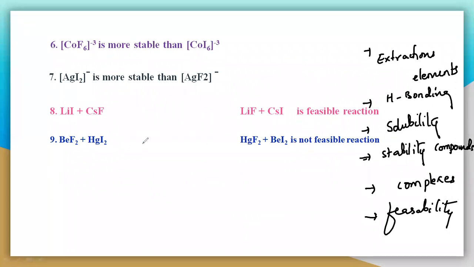So by using this HSAB principle, we can apply this HSAB principle in the extraction of the element, in the hydrogen bonding, even the solubility, stability, and even complexes, and even feasibility of a reaction. So these are the applications of the HSAB principle. So not only this, we can apply this even into the organic chemistry also, because whatever I have told just now, all the examples come under the inorganic part.